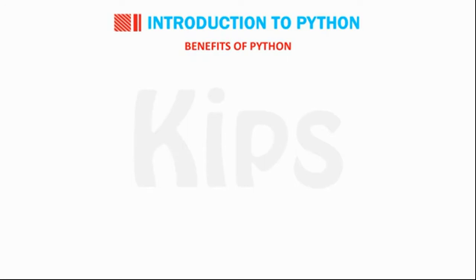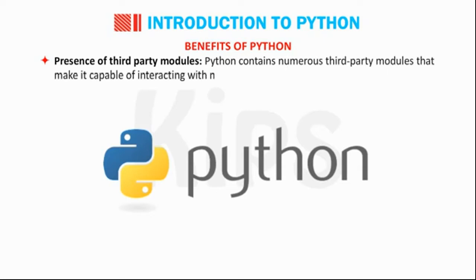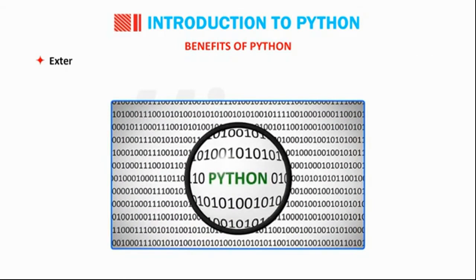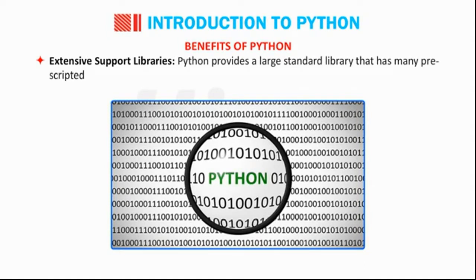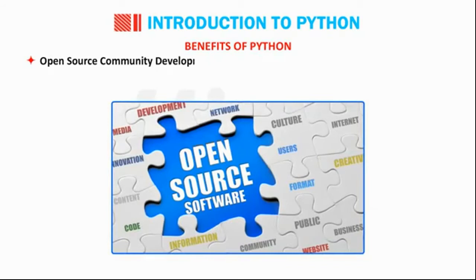Benefits of Python. Presence of third-party modules. Python contains numerous third-party modules that make it capable of interacting with most of the other languages and platforms. Extensive support libraries. Python provides a large standard library that has many pre-scripted programming tasks, which reduce the length of the code. Open source community development.